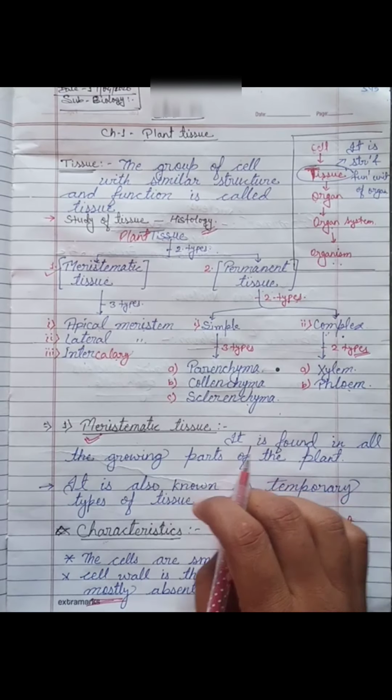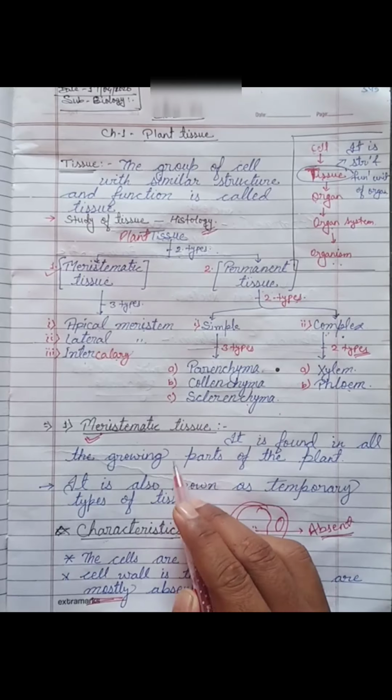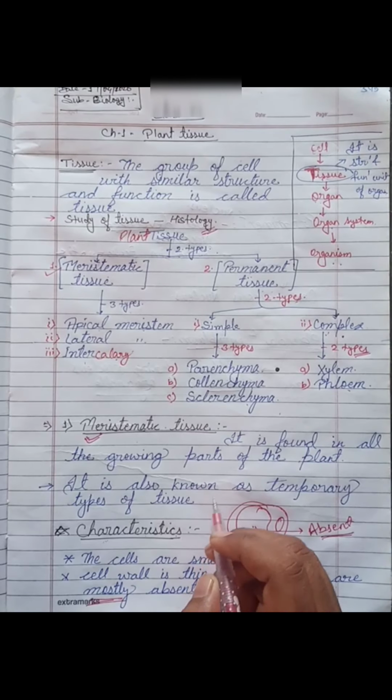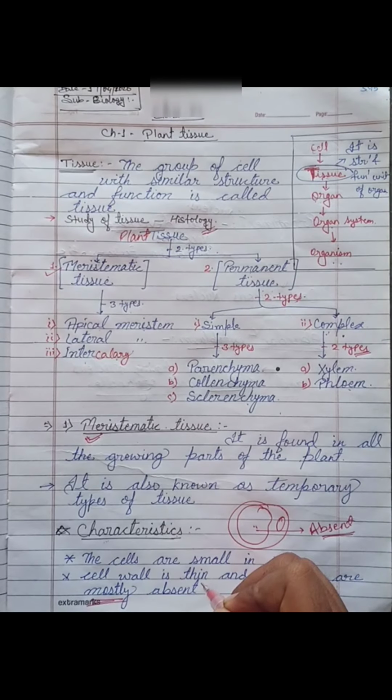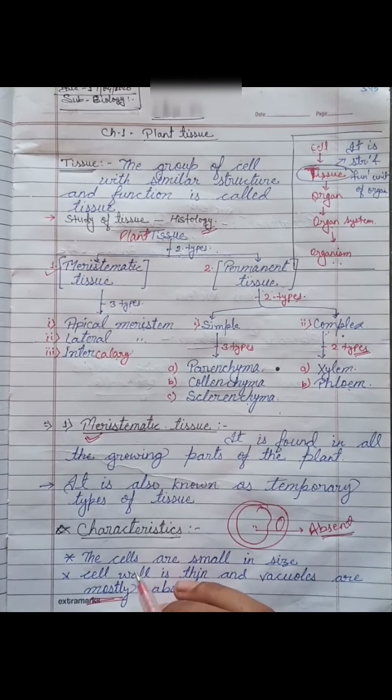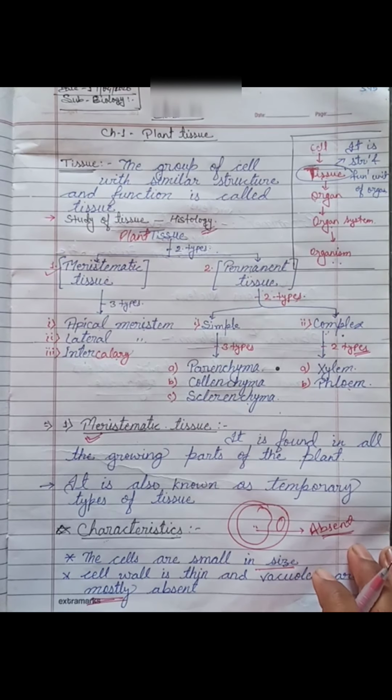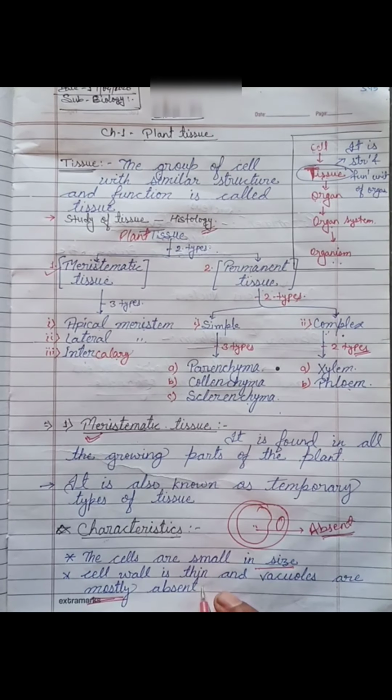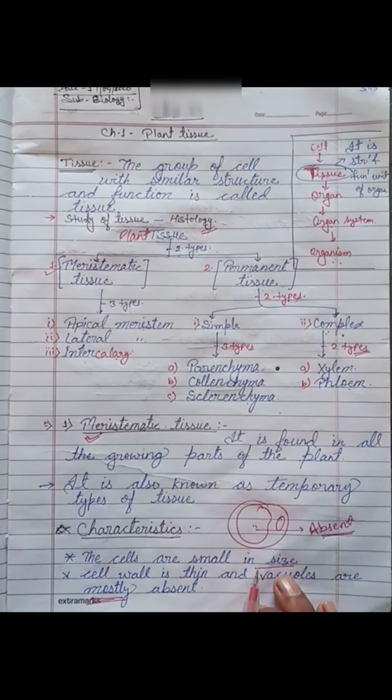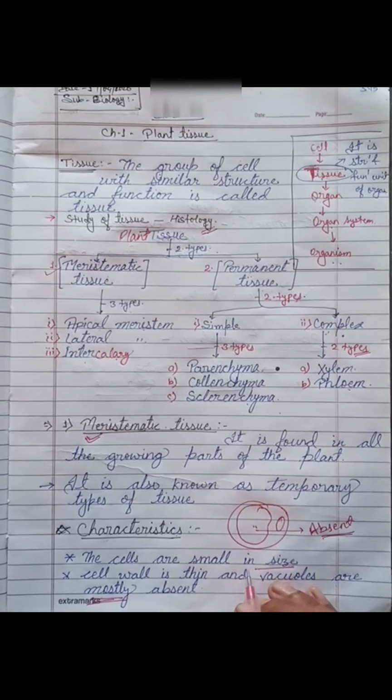Now let's study the characteristics of meristematic tissue. The cells of meristematic tissue are very small in size, the cell wall is thin, and vacuoles are mostly absent. What are vacuoles?